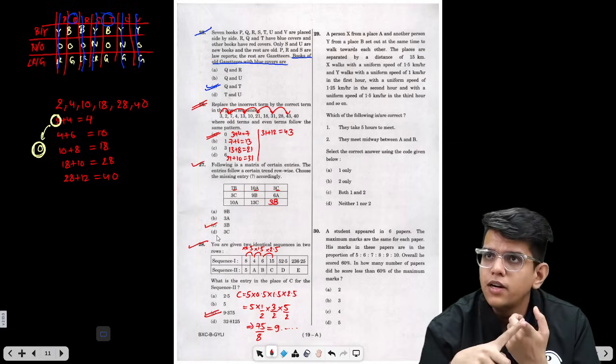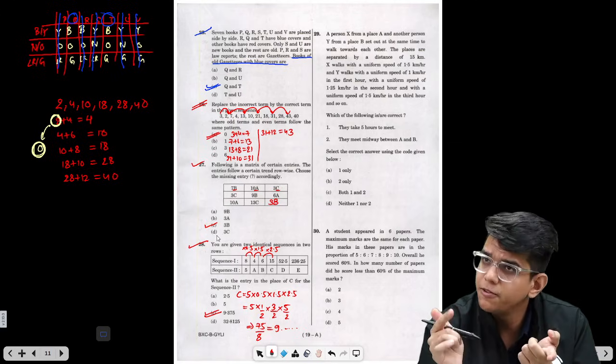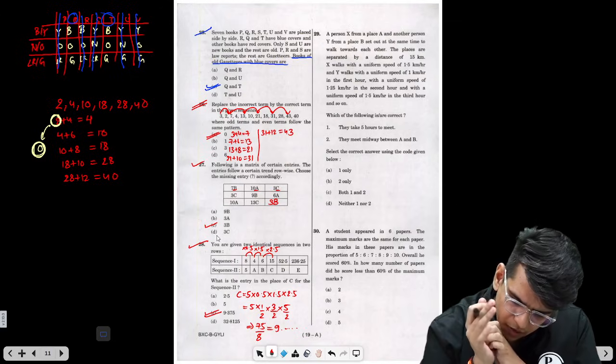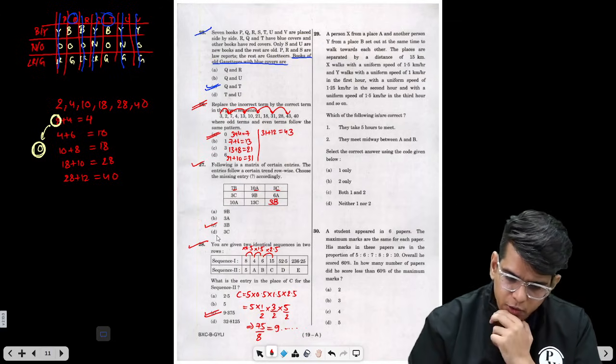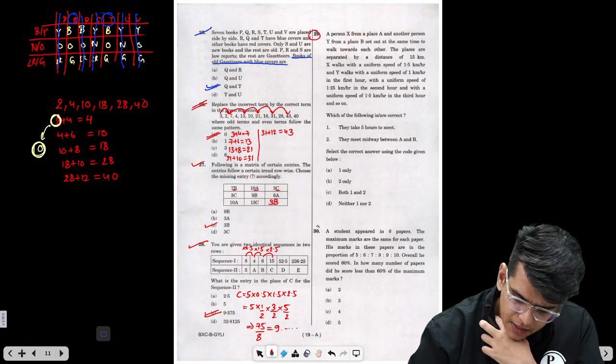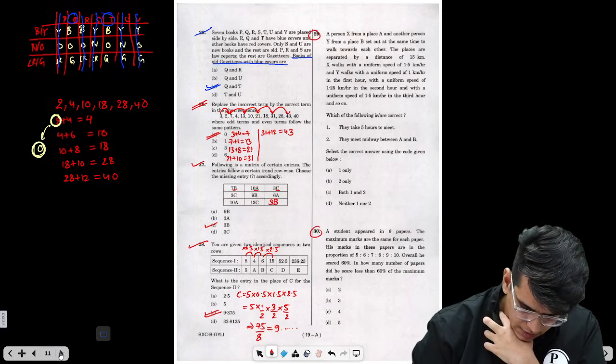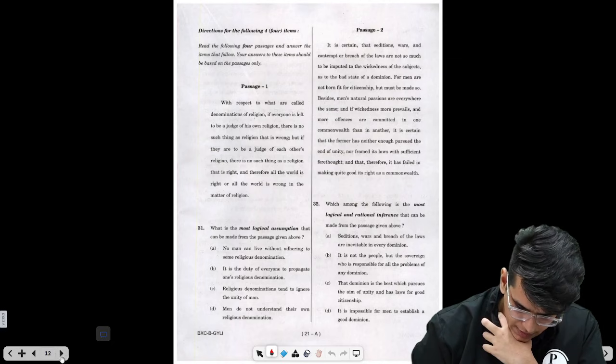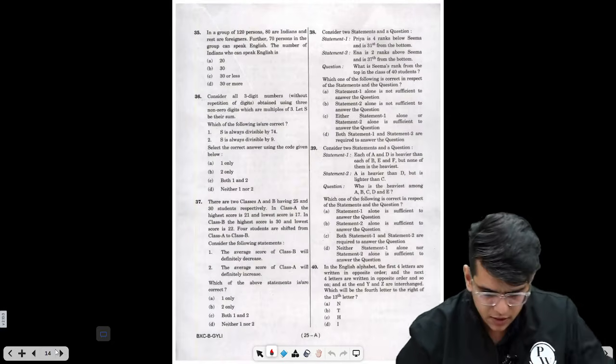Right? We are already leaving the questions which are difficult. Okay. Now, this question is lengthy. I will attempt it later. Let's move to the next part and see more easy questions.